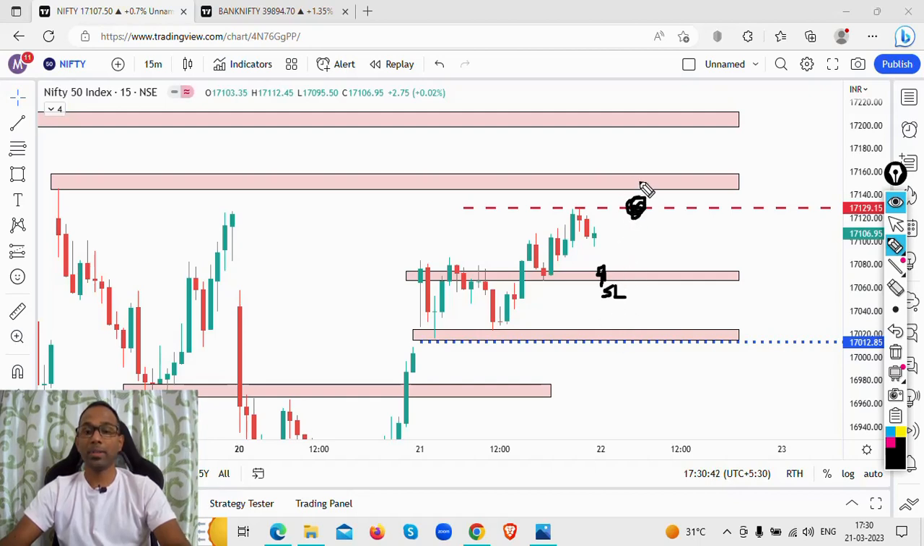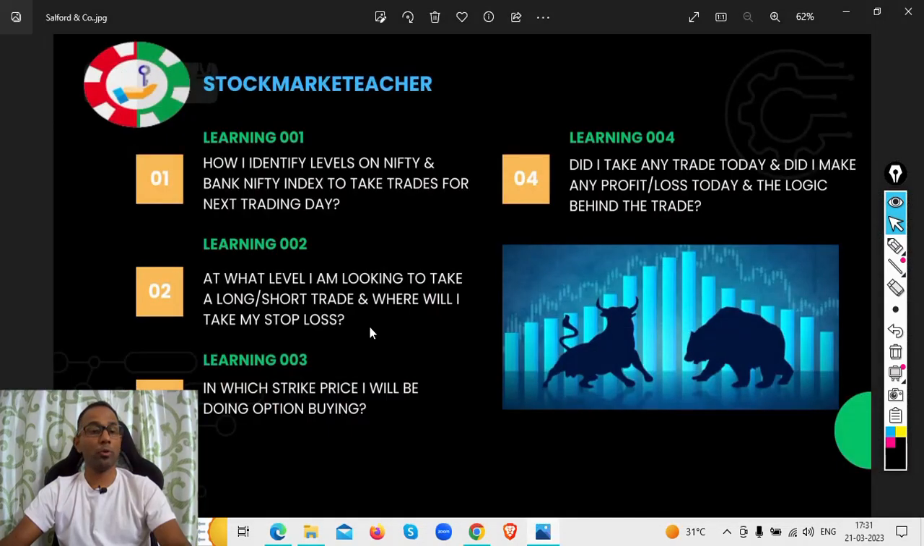If there is a gap up to this particular zone, or to this particular zone, and there is any kind of selling happening, and I get a good entry point, my entry will be here on the short side, not on the long side. If I get an entry here on the short side, my stop loss will be here. So this is what I'm looking at for tomorrow's trading day in Nifty or Bank Nifty, or I could trade both. So which strike price will I be doing option buying at, guys?